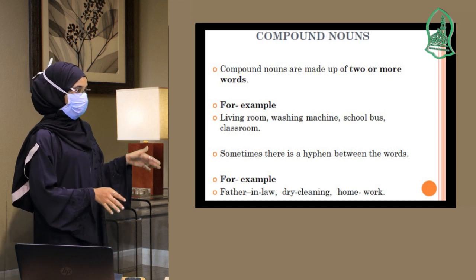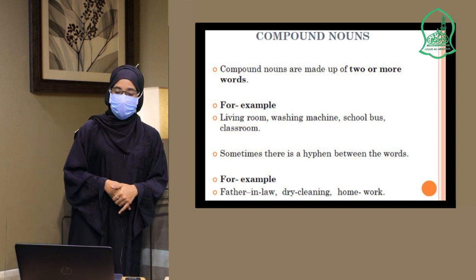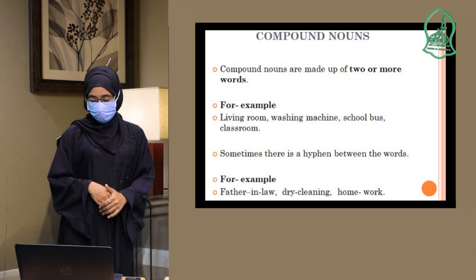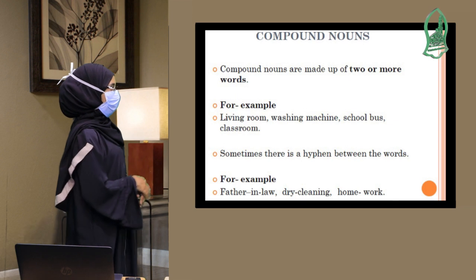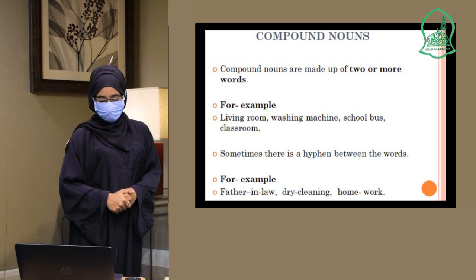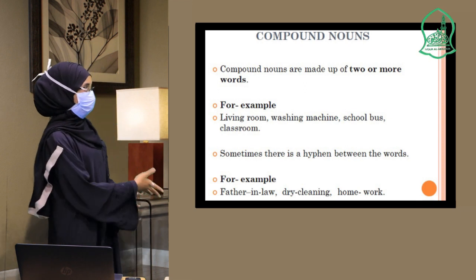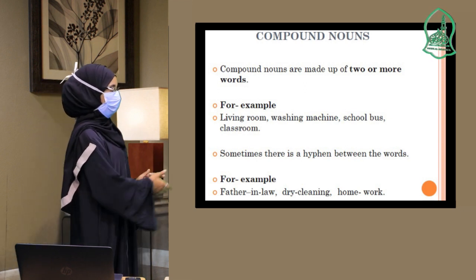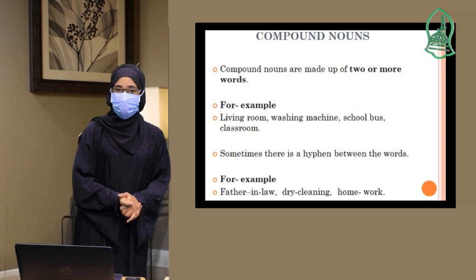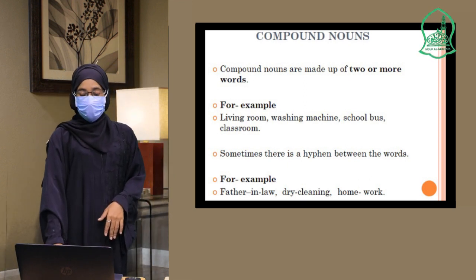So father-in-law is also a compound noun, made up with hyphens between the words. Dry-cleaning. After dry, there is also a small line which we are calling a hyphen. And the word homework. After home, there is a hyphen and then work, but we are calling it only one word. That is a compound noun.